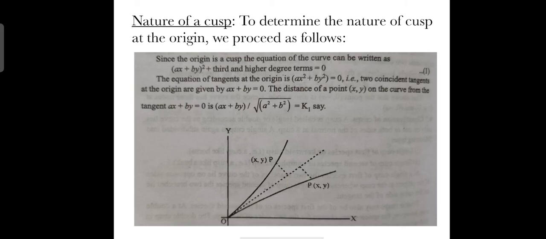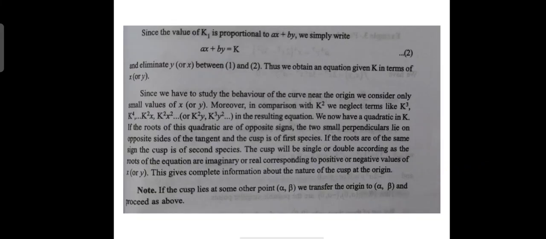The distance of a point (x, y) on the curve from the tangent ax + by = 0 is (ax + by)/√(a² + b²), which will be equal to a constant, let's say k1. Since the value of k1 is proportional to ax + by, we will simply write ax + by = k. This will be our second equation.